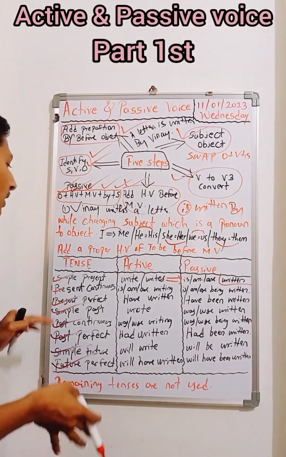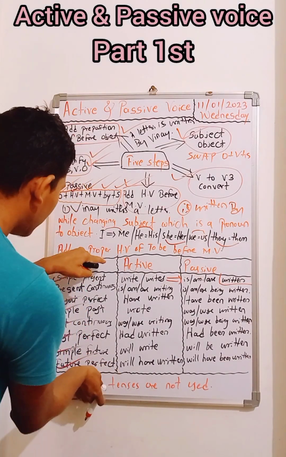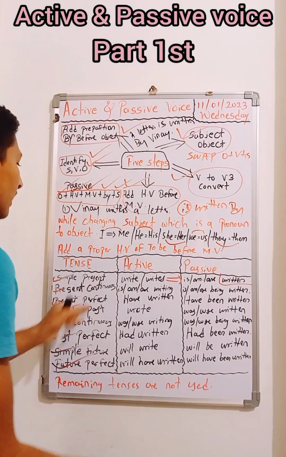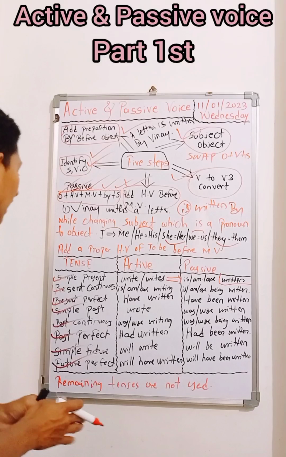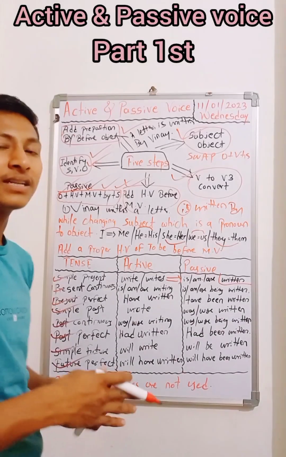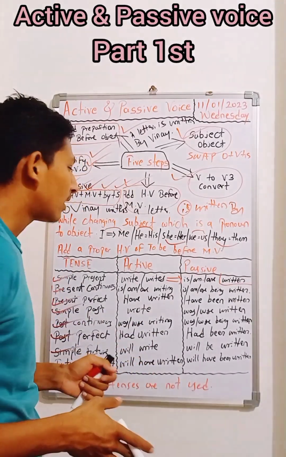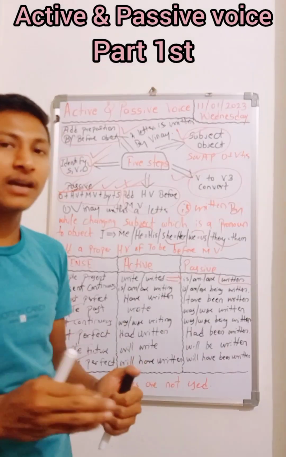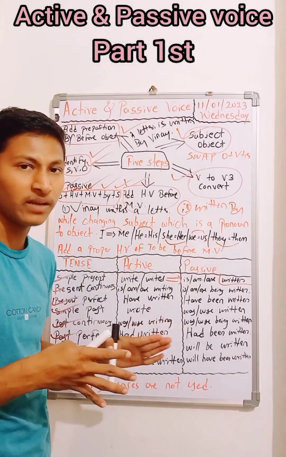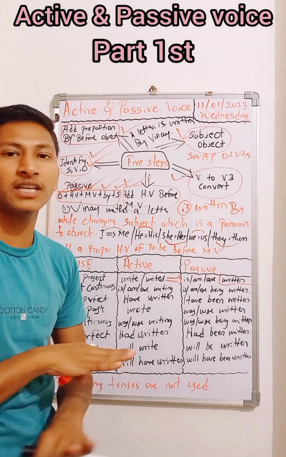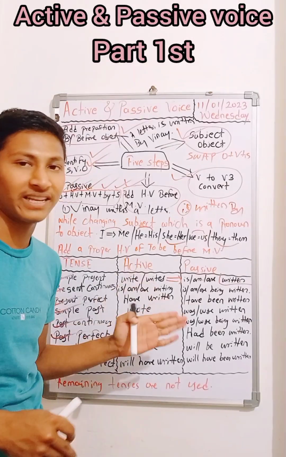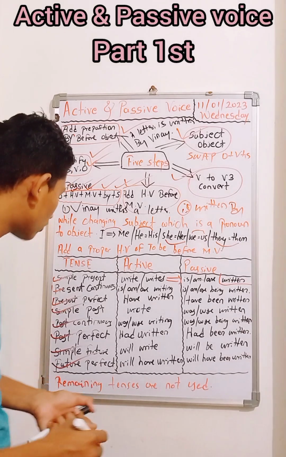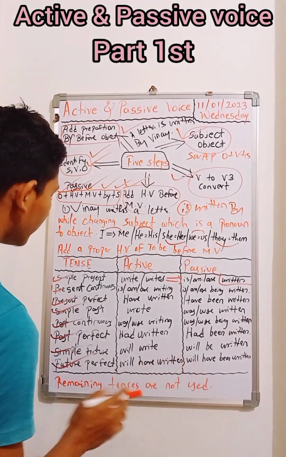We have to use these tenses in our active and passive voice. The remaining tenses we should not include in active to passive, as they are not considered for transformation into passive voice.